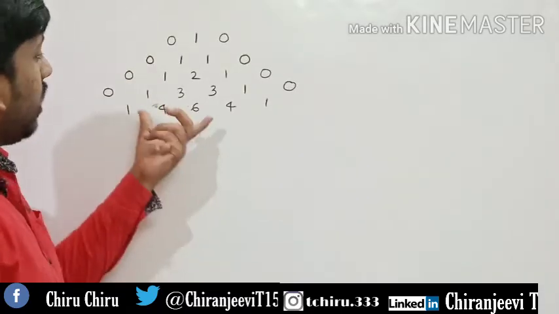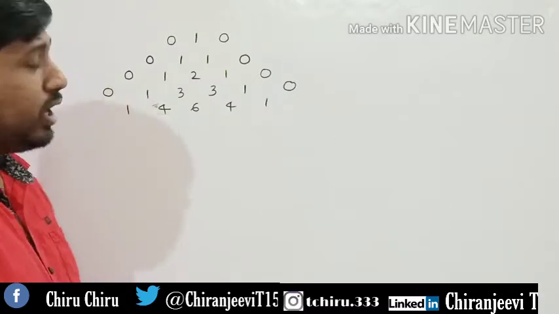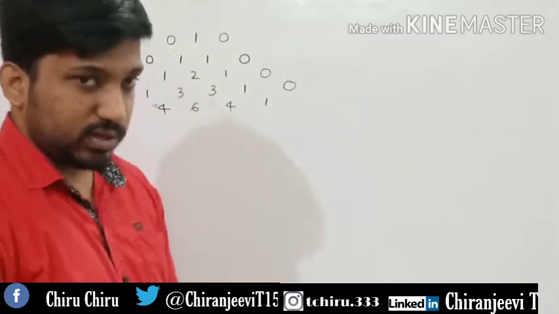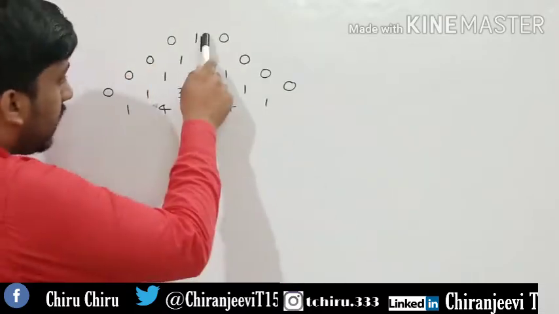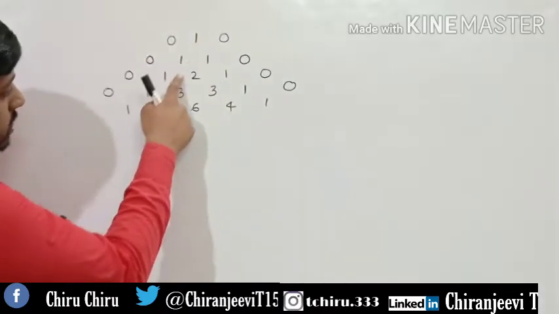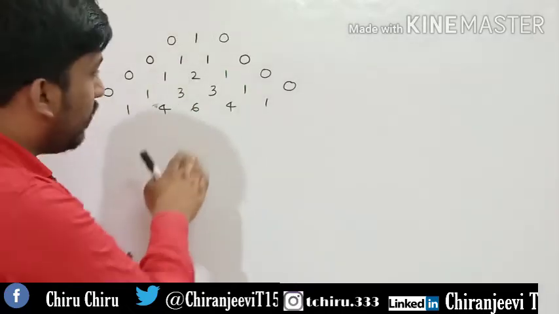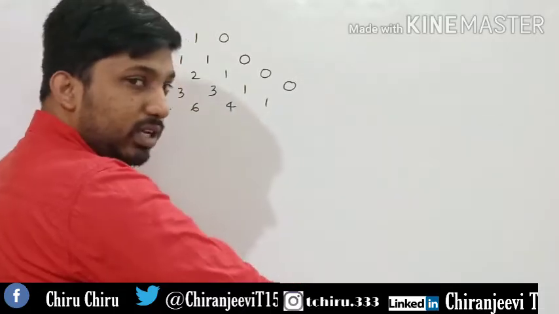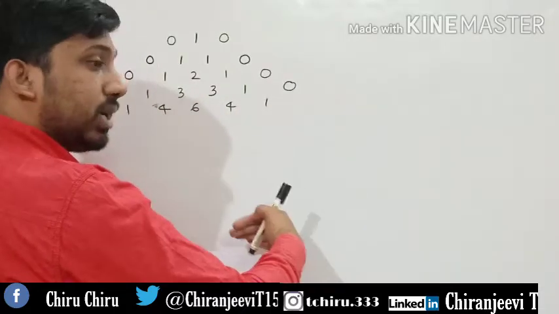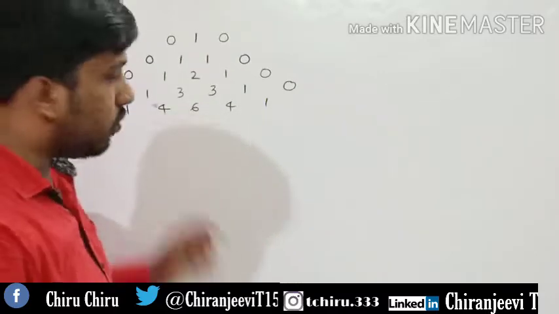Now, after constructing this, it's very interesting to see. The first pattern, if you observe here, this diagonal is completely 1, 1, 1, 1, 1. It's so beautiful, right? We can see the patterns. And it will go on up to infinity if you keep constructing the Pascal's triangle. So this is one very interesting pattern.